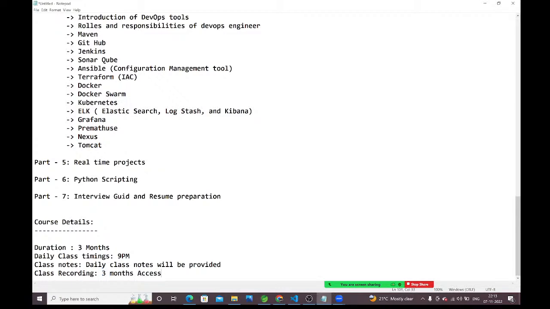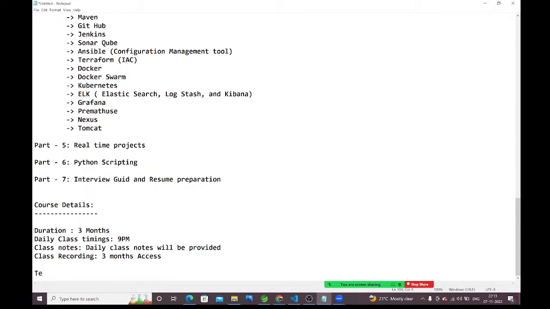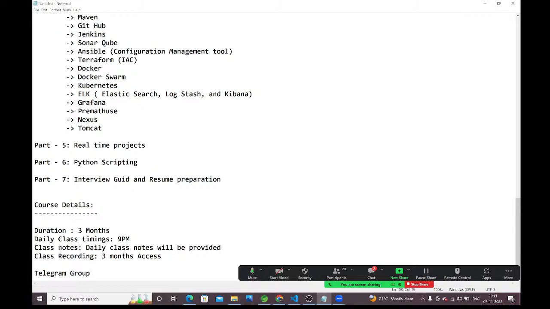Here we are going to create one Telegram group for our communication purposes. While practicing, if you face any issues, take a screenshot and put it in this Telegram group. I will respond to your questions and issues, guys.